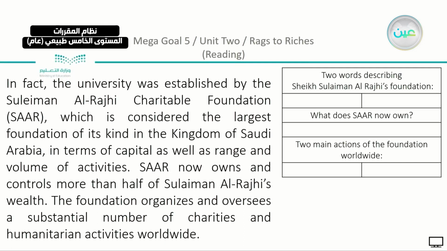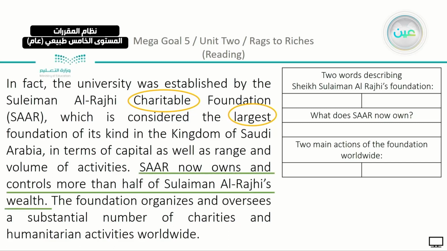So after the university, we can see that there is a foundation which is abbreviated SAAR. And here, this foundation is described as 2 words. We have here charitable, and it was one of the largest foundations. What does SAAR now own? Look for the abbreviation. And what does it own now? You will know that it now owns and controls more than half of Sulaiman al-Rajhi's wealth. Half of his wealth is controlled by this organization.